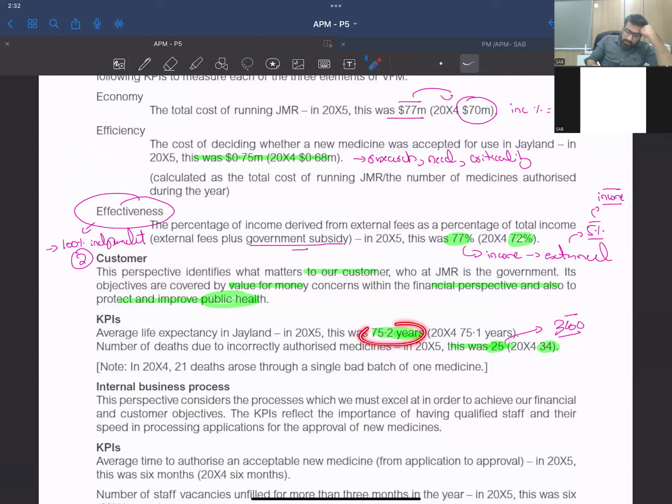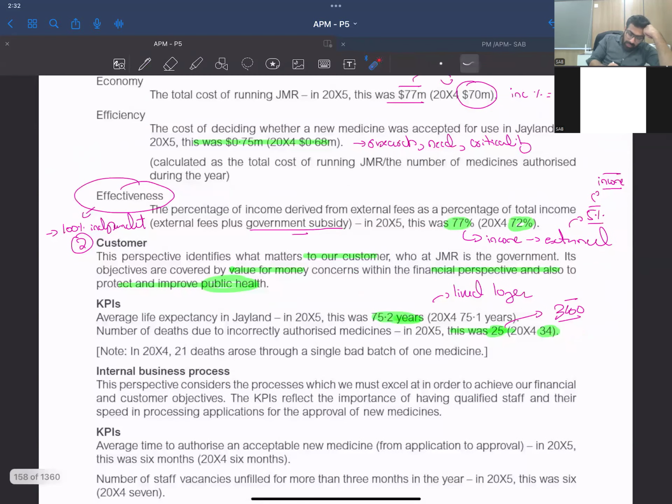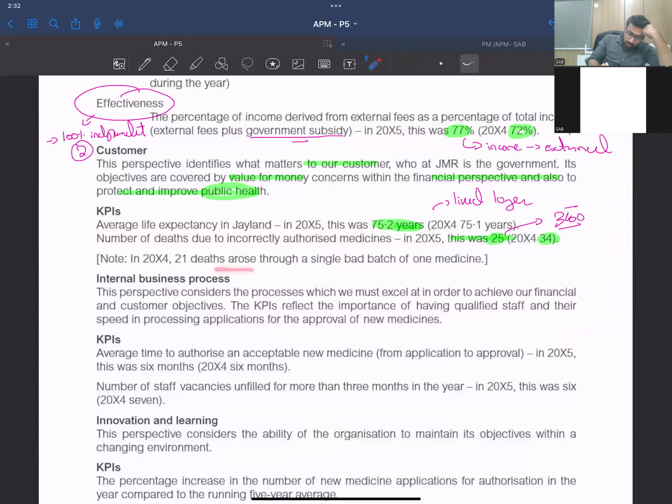But ultimately, it's 75.2 years, and life expectancy has increased as well, right? The people have lived longer. So people lived longer. Okay. Then deaths that arose through a single bad batch of one medicine, right? So in 2024, we see 21 deaths arose due to one bad medicine.